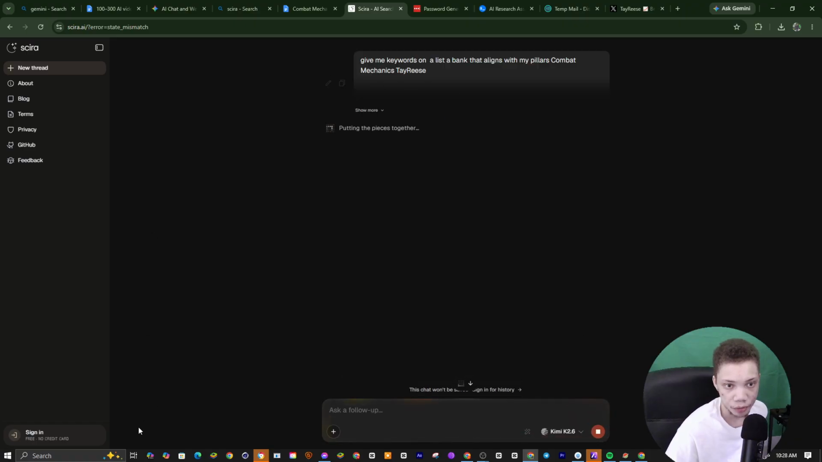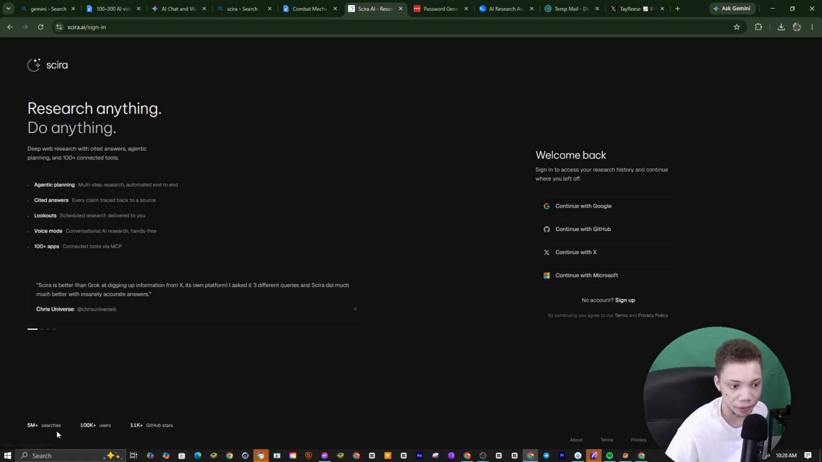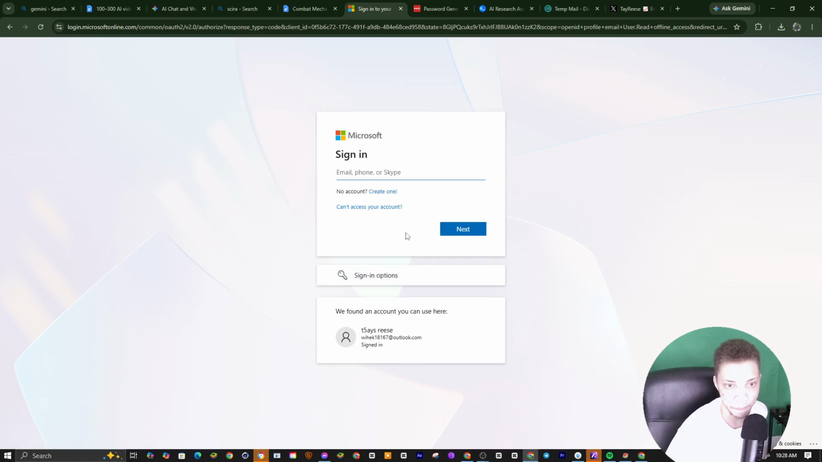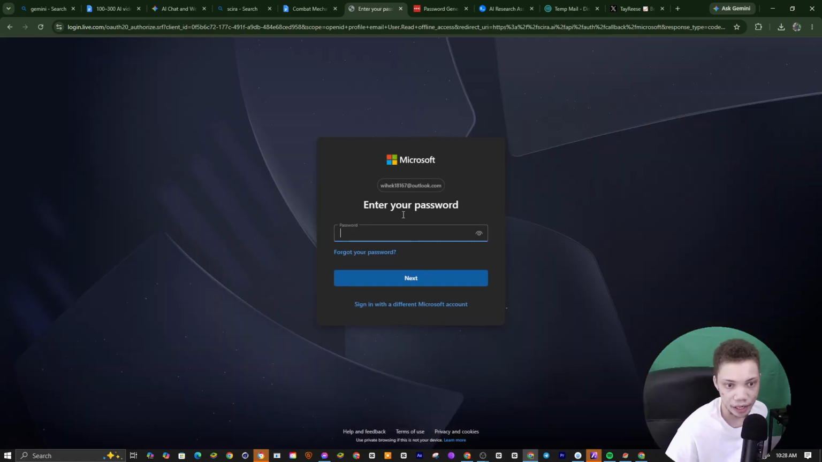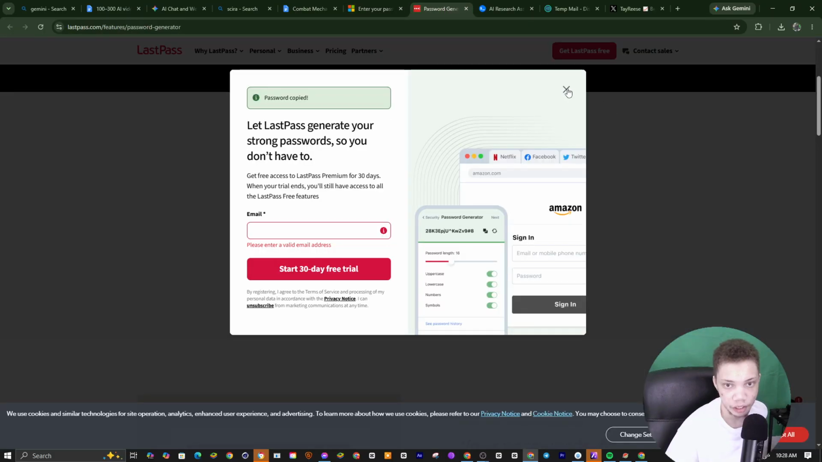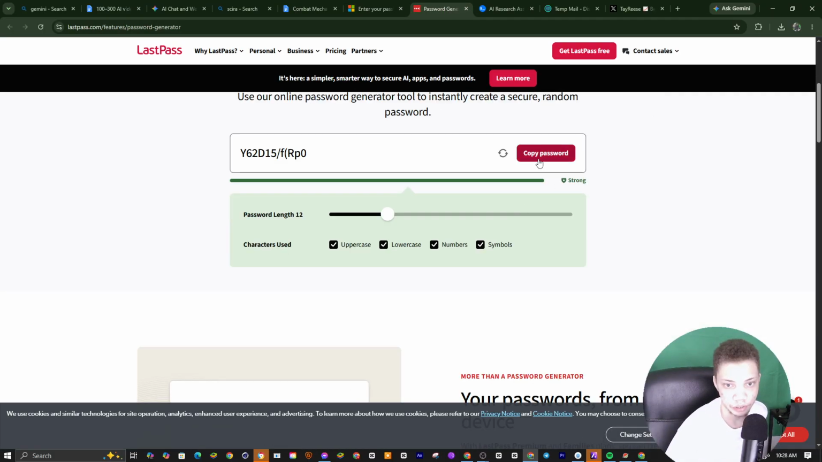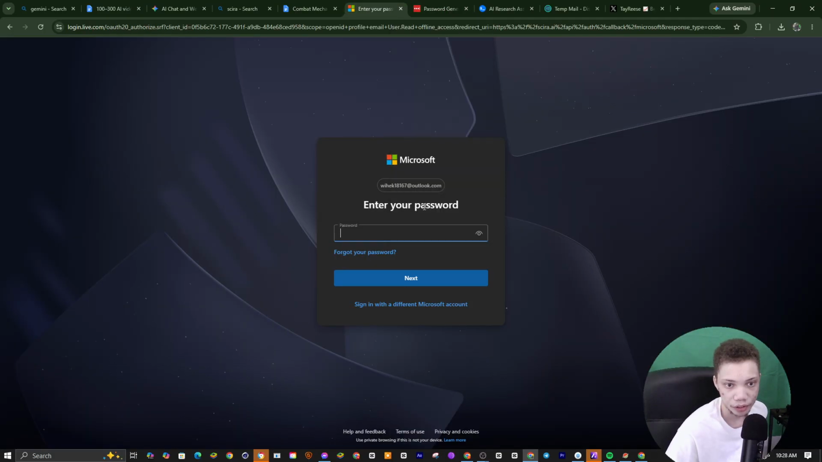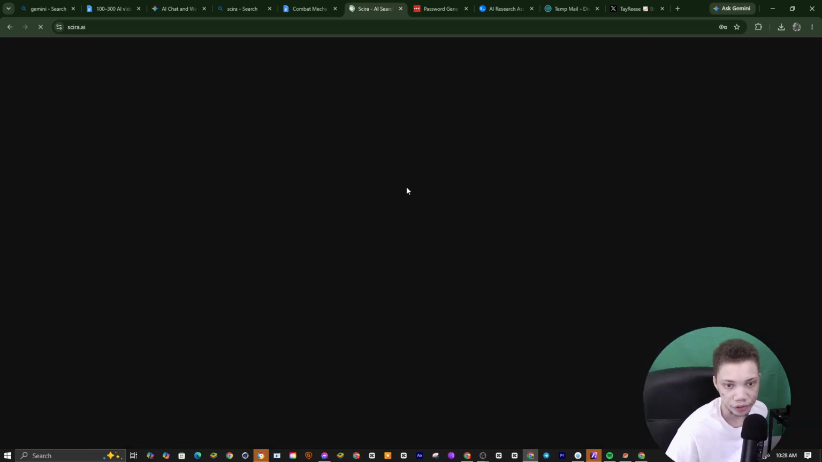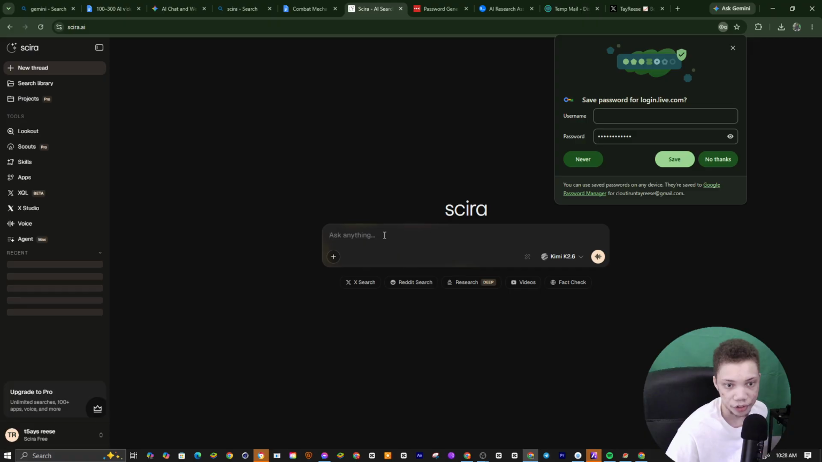Once we click enter right here, we want to make sure we're signed in. So we go to here and make sure we're signed in. Continue with Microsoft. So we continue with Microsoft. We go right here to our account and sign in. For the password, we put the same password we use. All right, you can see we're in. We go to Scira and we're in.